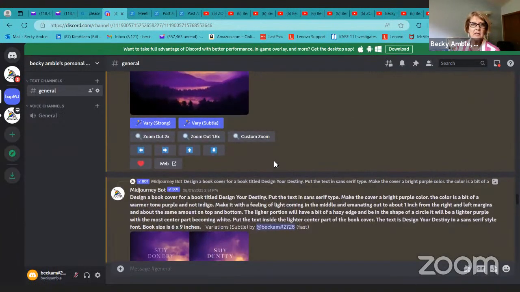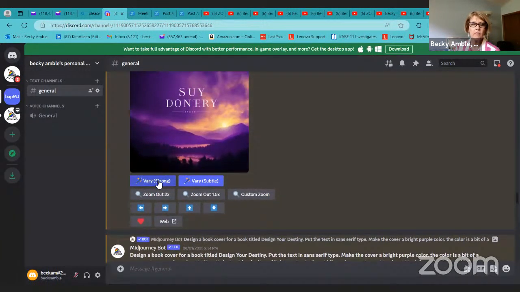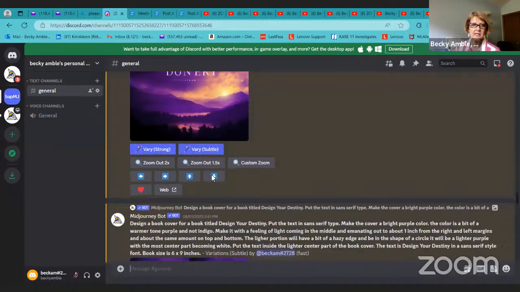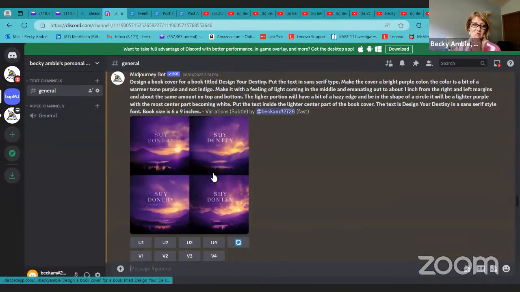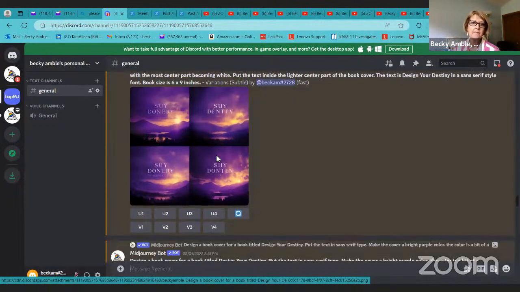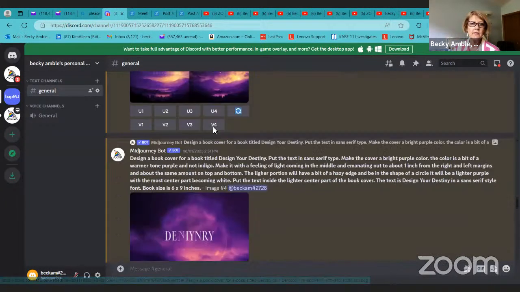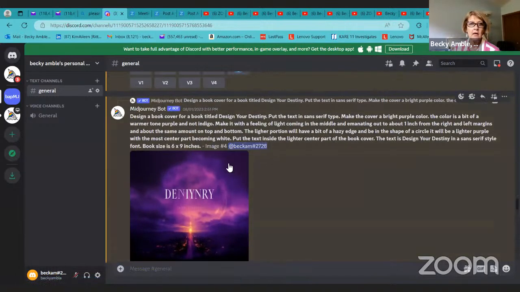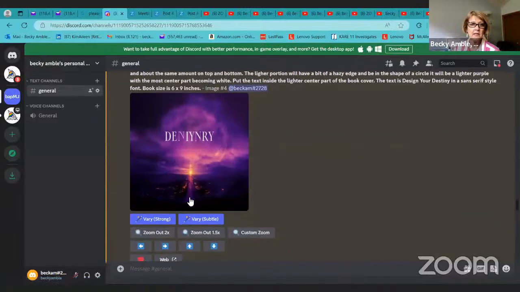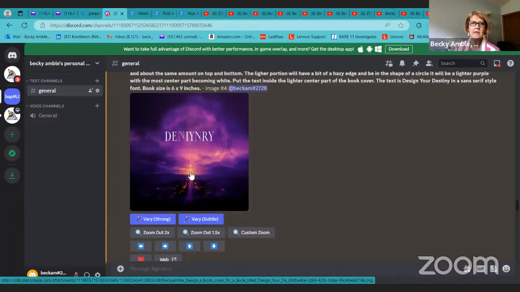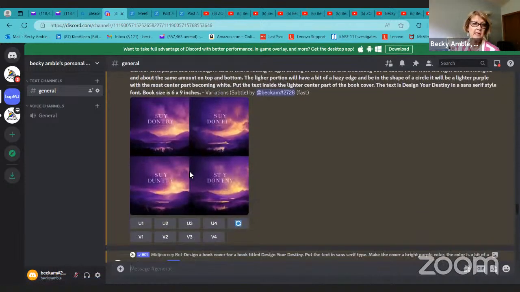And then I had it dig in on this one. You can do very strong or very subtle. And I wanted to see if I could tell much difference. So here's what was considered the very subtle images. And you can take a look at that. Then I had it expand on another image that it had done. And you can see this one almost looks like there's sort of a path that it's leading people to. So I thought, well, that's kind of cool.